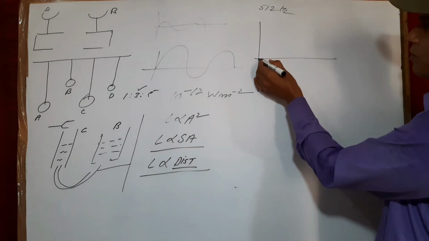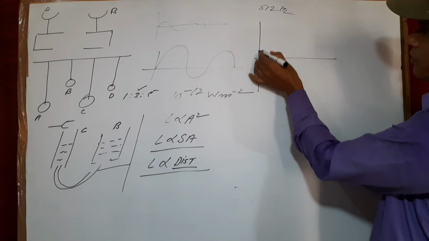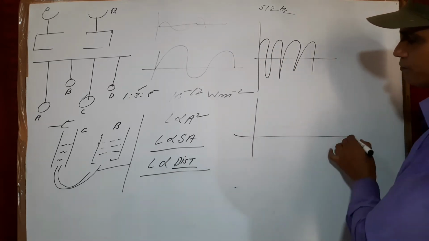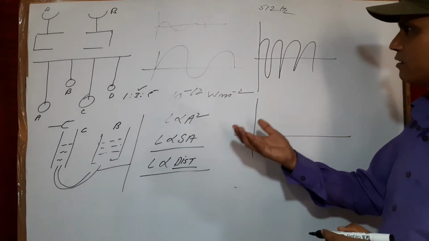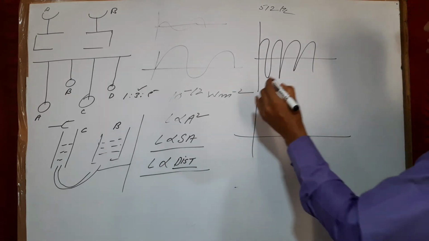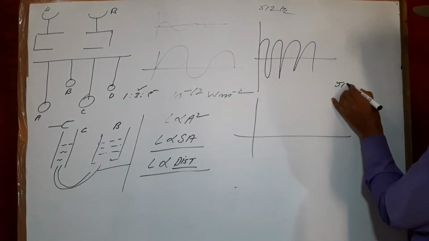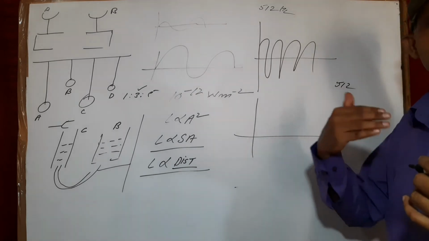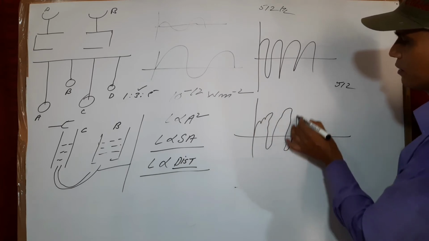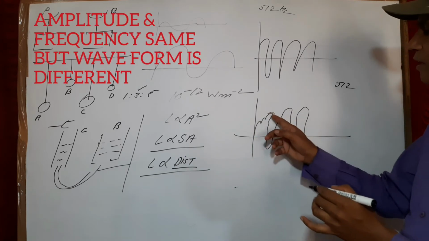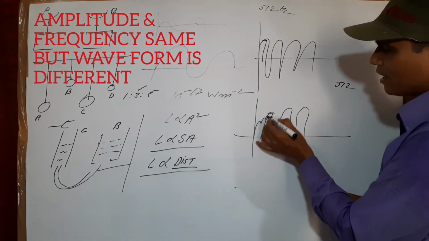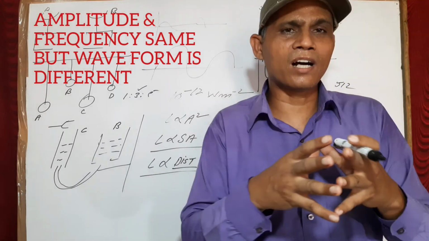In that case you will get a waveform like this, like this. Again, if you vibrate a piano, you just press the keys of the piano, and the frequency of the piano is, suppose, again 512. In that case you will also get a graph, but the graph will be like this. Here you have the same amplitude, but you can see the graph is somewhat different. Why is the graph different?